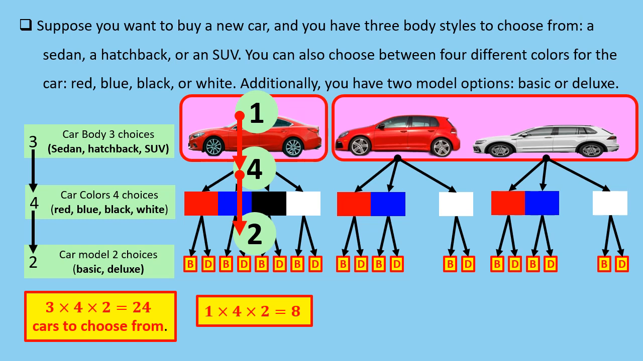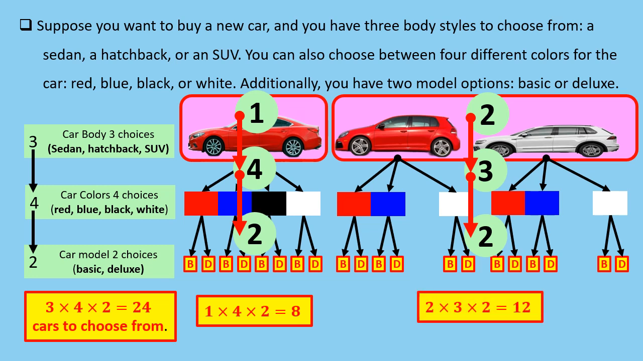In the second path, you have 2 options for the car body, which are hatchbacks or SUVs. Then you have only 3 ways to choose the color: red, blue, or white, and still 2 ways to choose the model: basic or deluxe. So, you have 2 times 3 times 2, which is equal to 12 different non-sedans that come in red, blue, or white colors to choose from. Now you can add up the results of these 2 paths to get the total number of different cars that you can choose from. We get 8 plus 12, which is equal to 20 different cars that we can choose from when only sedans come in black.